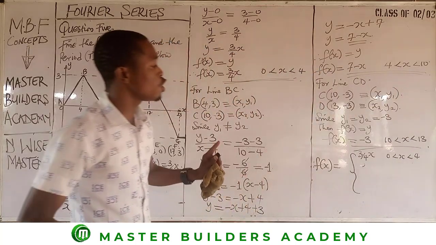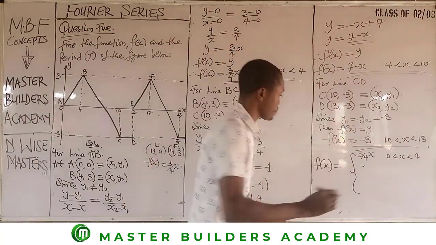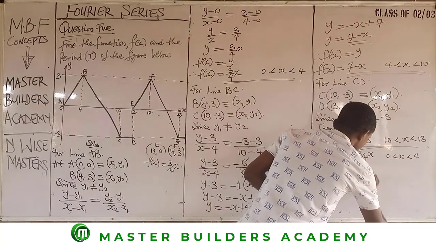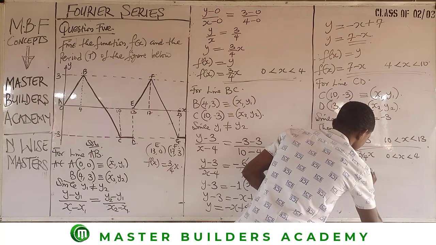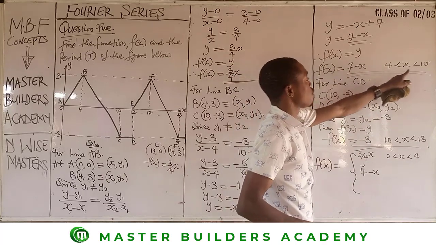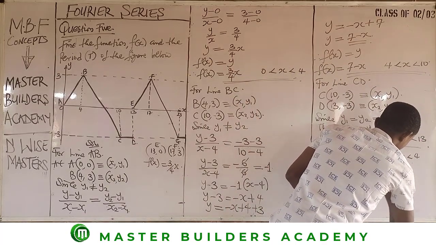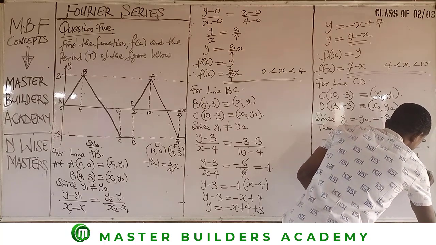Then the second value we have is 7 minus x, in the range 4 less than x less than 10.